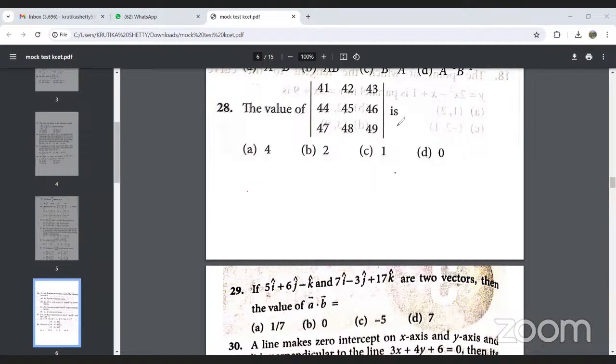See, when you simplify this, you will get the value as 0. So option D will be the right answer.